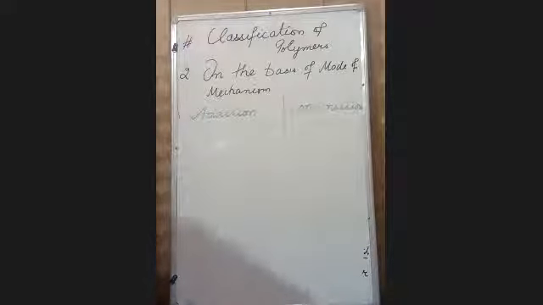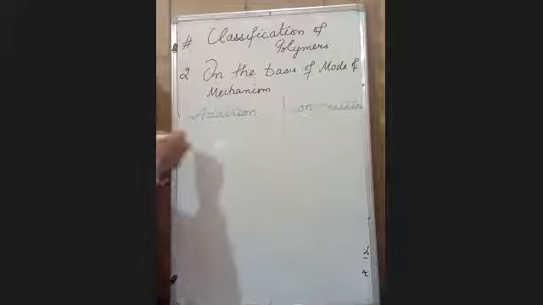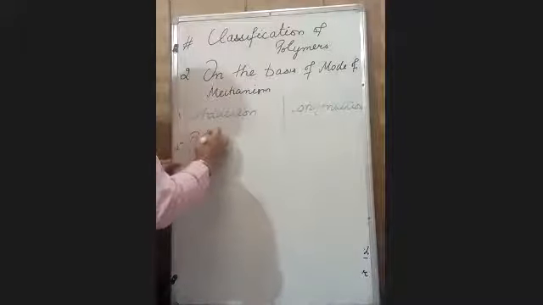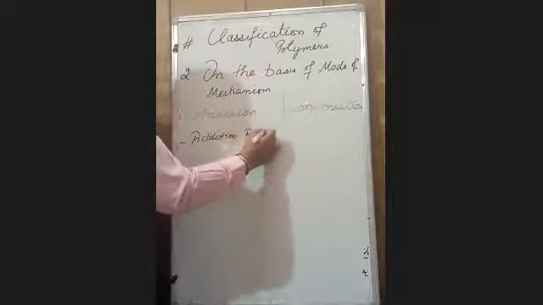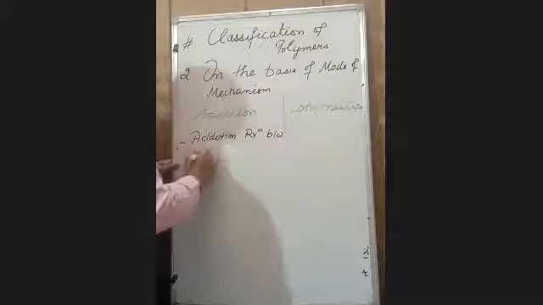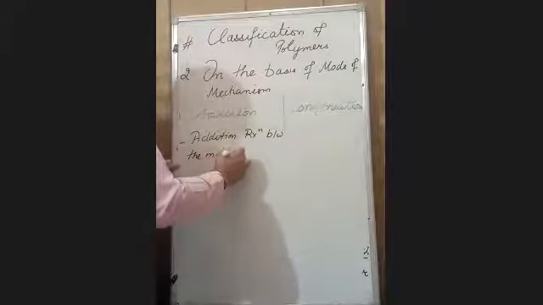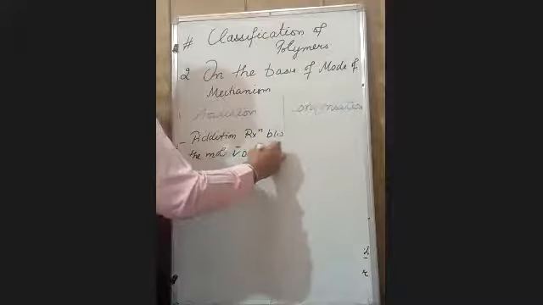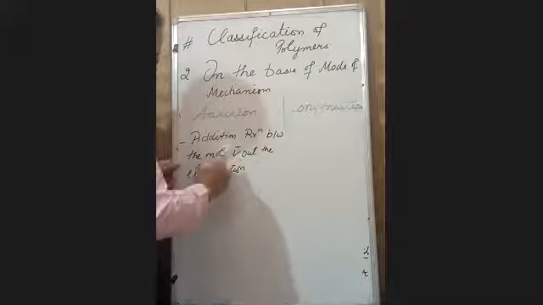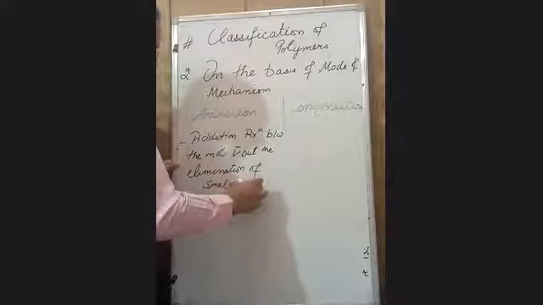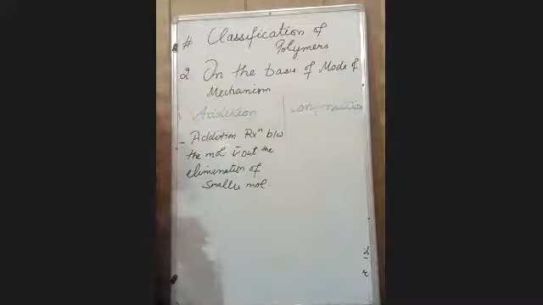Addition polymers are simply made by addition reaction between molecules without the elimination of smaller molecules like water, ammonia, etc. What happened in this case?